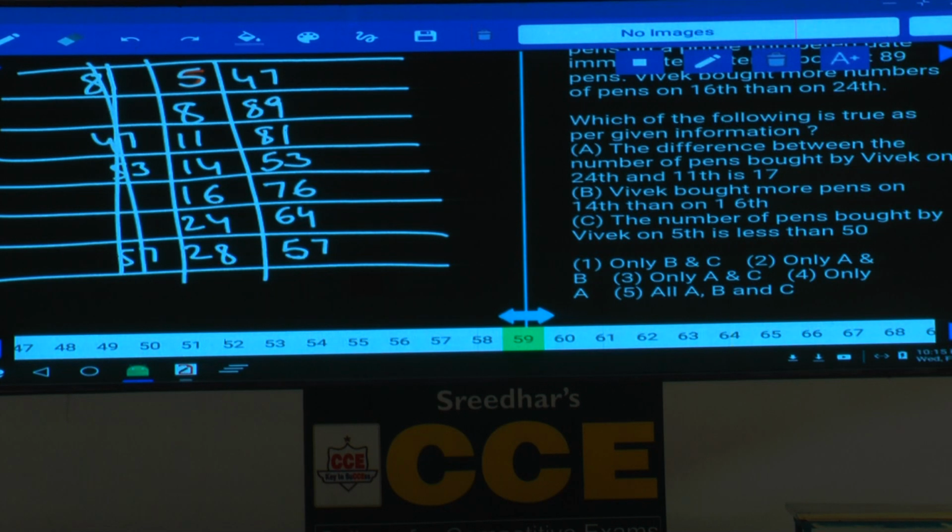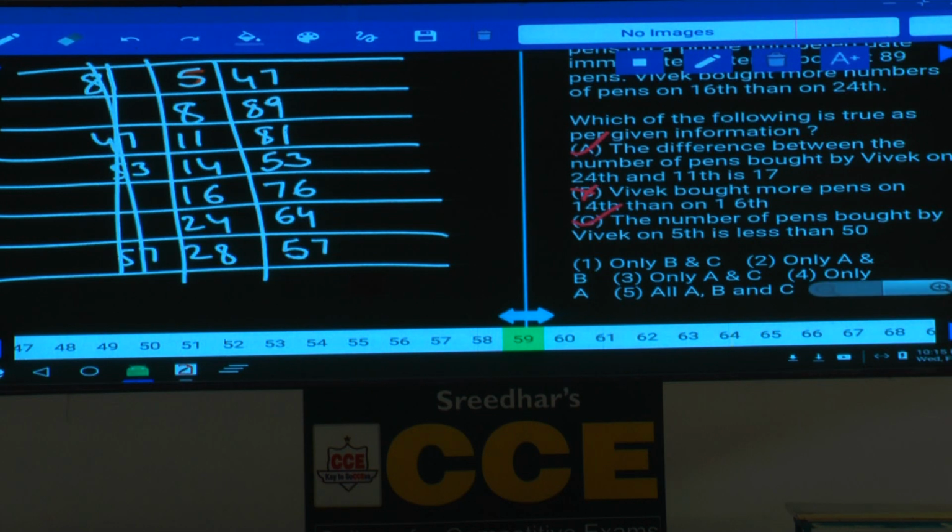Then next one. A is true. B: Vivek bought more pens on 14th than on 16th. True or false? It is false. B is false. And C: the number of pens bought by Vivek on 5th is lesser than 50. True or false? Yes, it is definitely true.